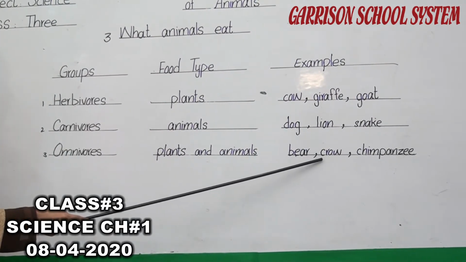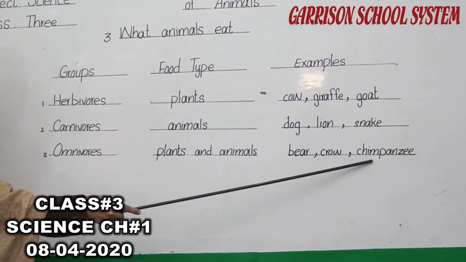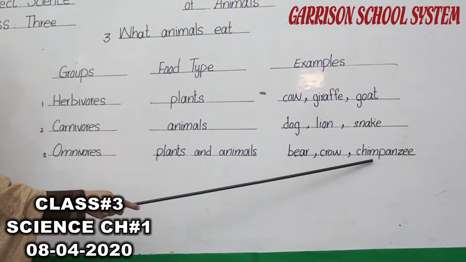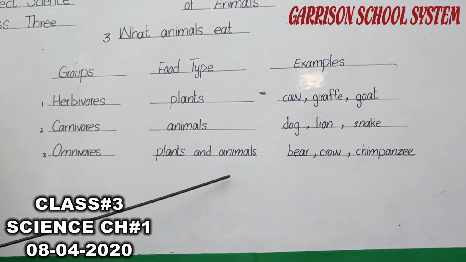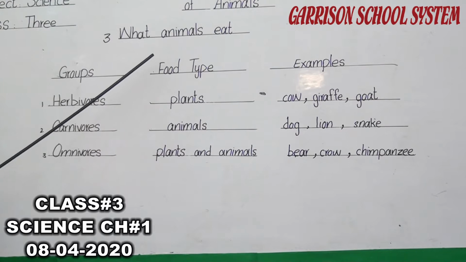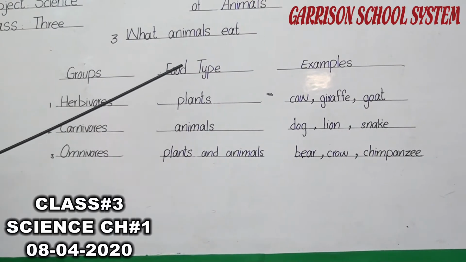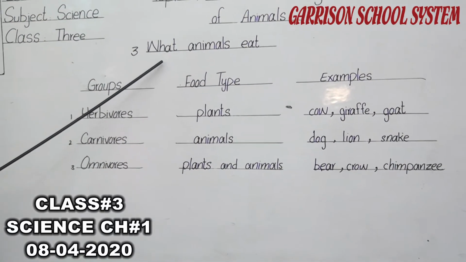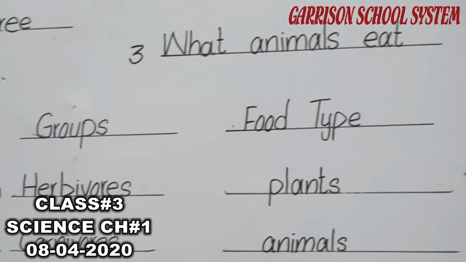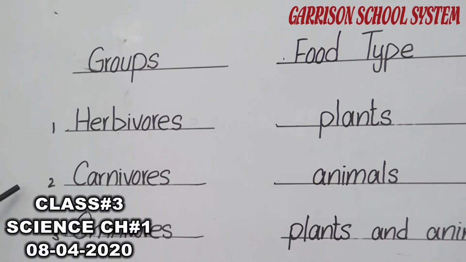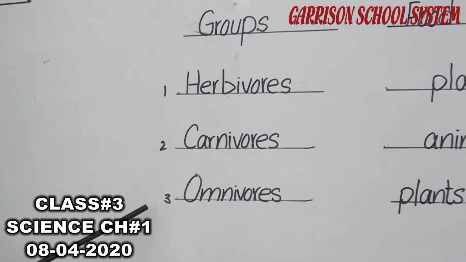Crow also eats both things. Chimpanzee is a type of monkey. It also eats plants and animals. Okay. Now you again repeat with me. In how many groups do we divide the animals according to the food they eat? Into 3 groups. Number 1 herbivores, second carnivores, third group is omnivores.